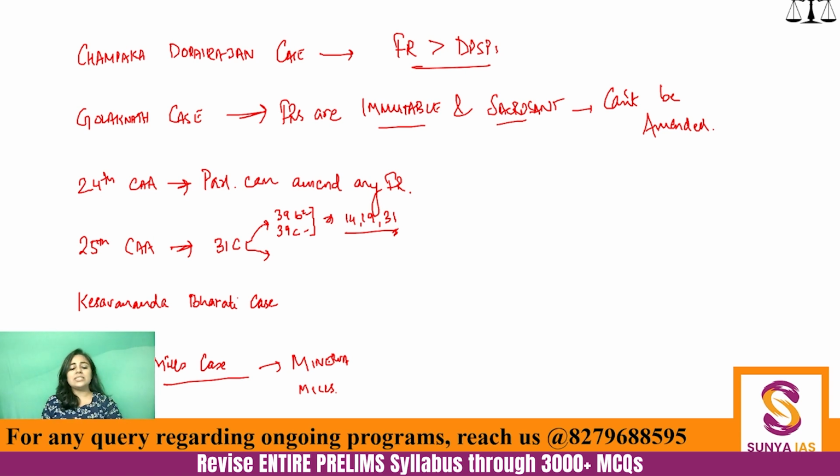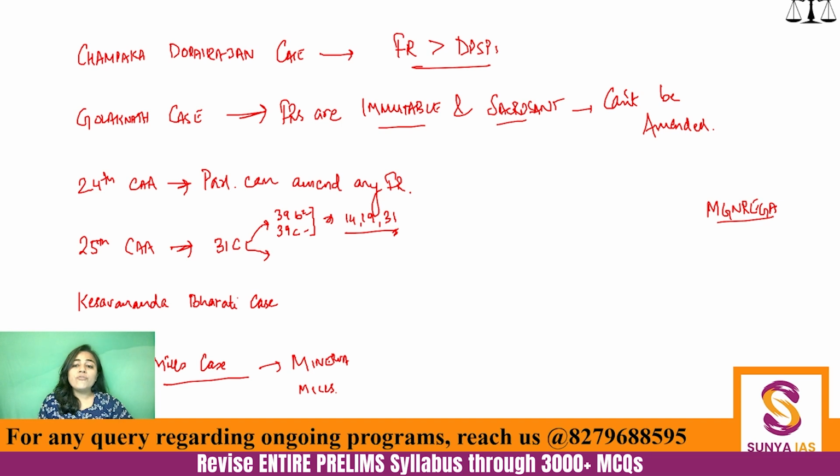So my point is that 39B and 39C give the power to Parliament to enact laws like, for example, MGNREGA, wherein we are giving 100 days of demand driven work to people with taxpayers' money so that they can get income.